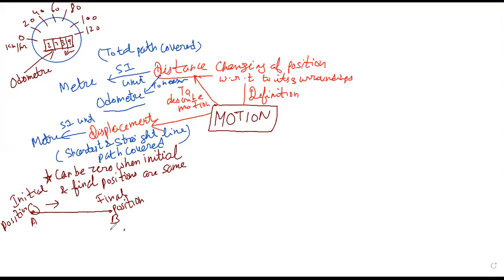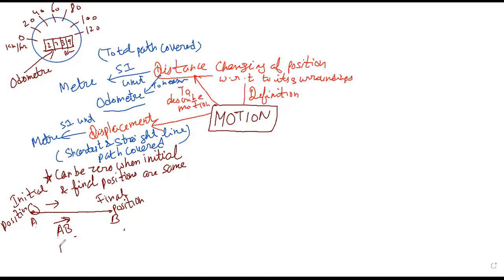Okay. Distance is a scalar quantity because it does not depend upon direction, but displacement is a vector quantity because it depends upon direction. This symbol is the vector, representing that the body is moving from A to B, right?